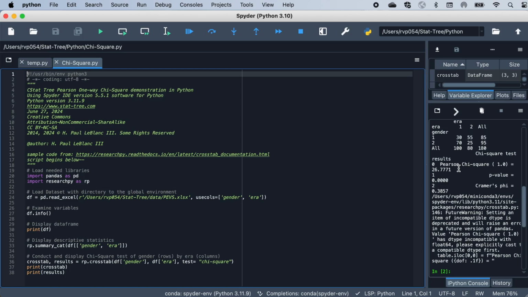As you can see, we have met our significance criteria for the Pearson chi-square test for differences. Here are your test results. You report this figure as well as the degree of freedom figure.